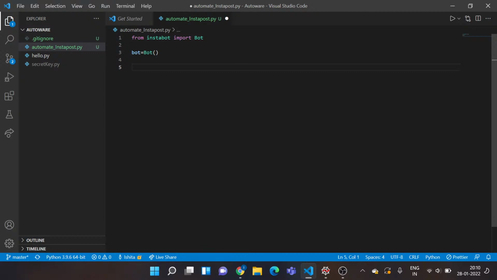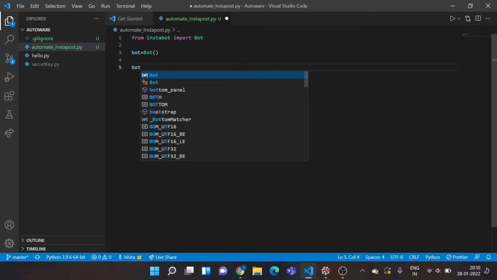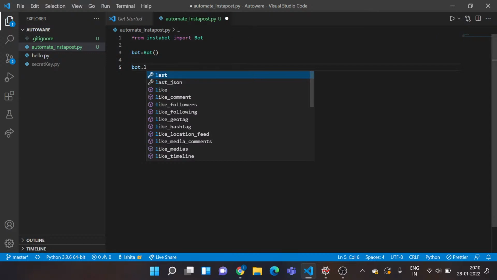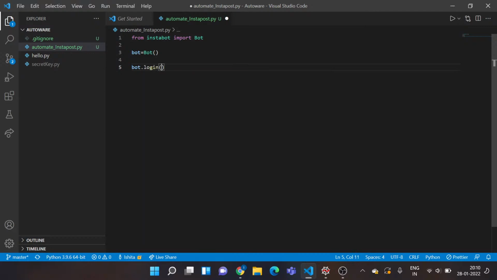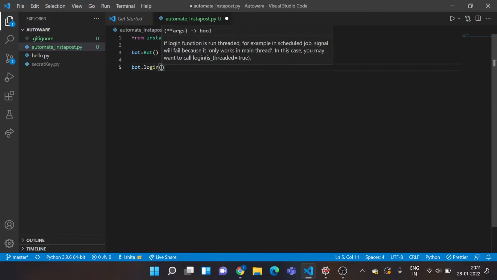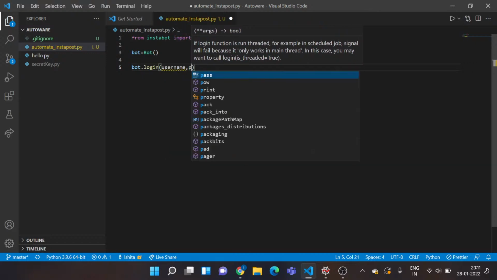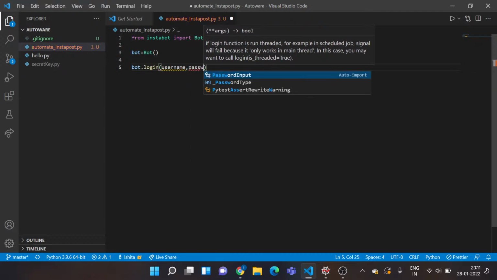So first of all, I write one line of code for performing the login action. So that's as follows. I'll write bot. I'll just call a function called login on this instance that I just created from the import. So that's login. Okay, once I've called this function, I need to pass in two parameters over here. The first being the username of my Insta account, and the next one is the password.